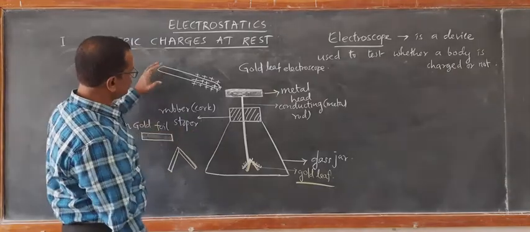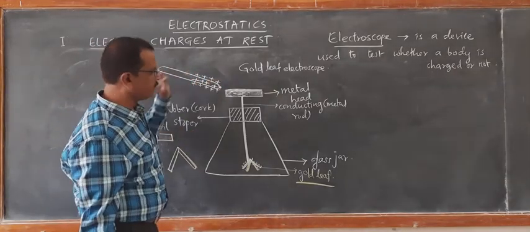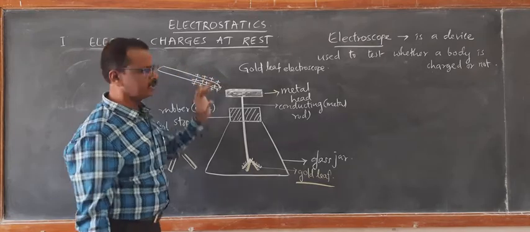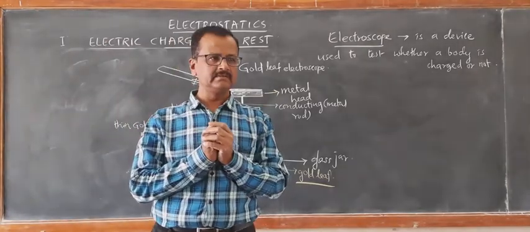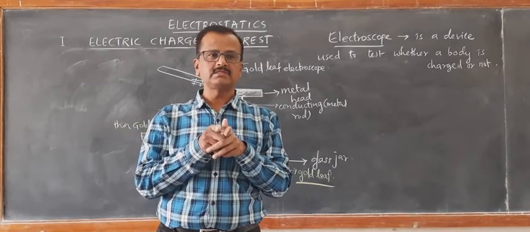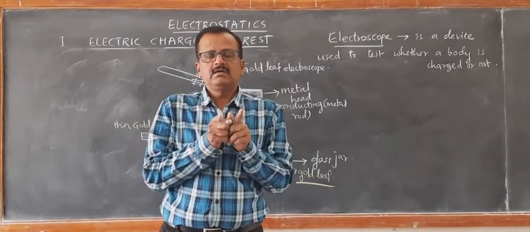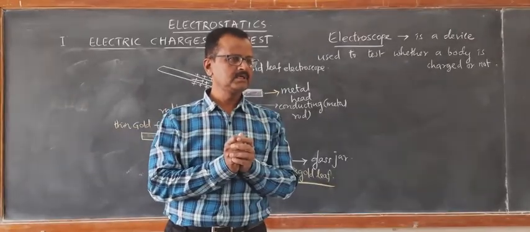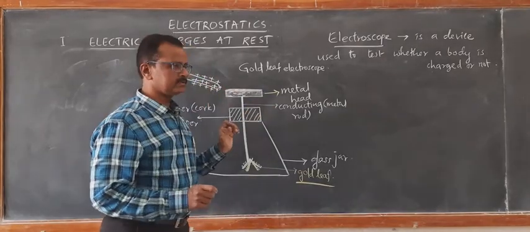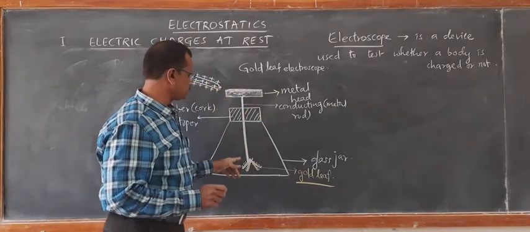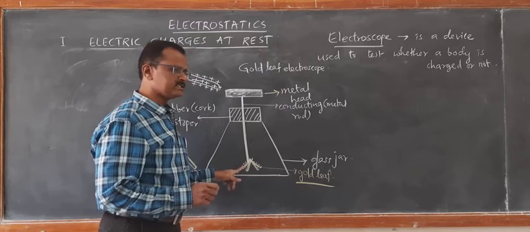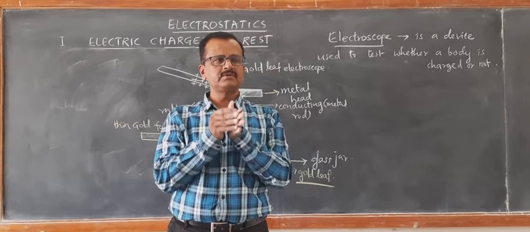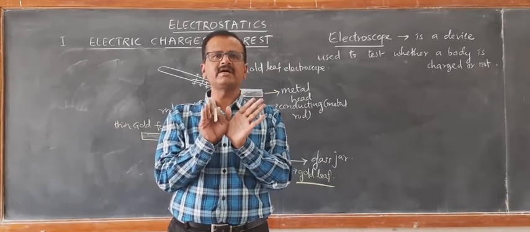Right? Same thing happens when you exactly bring it in contact also. When you bring this rubber glass rod in contact with the metal head, then the leaves extend, meaning the divergence of the leaves increases, because you are bringing it in contact. When you bring it in contact, what happens? More and more charges will be released and more charges will be deposited on the gold leaf surface. As a result, the degree of divergence increases.